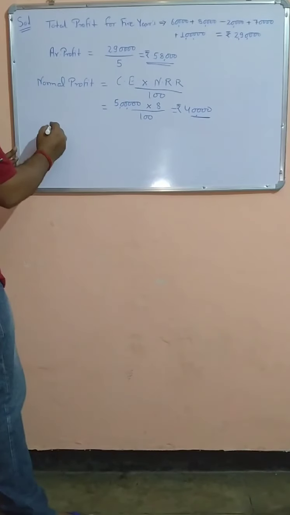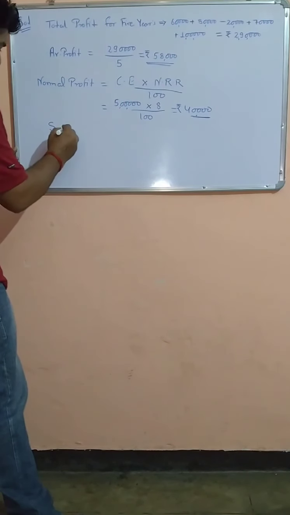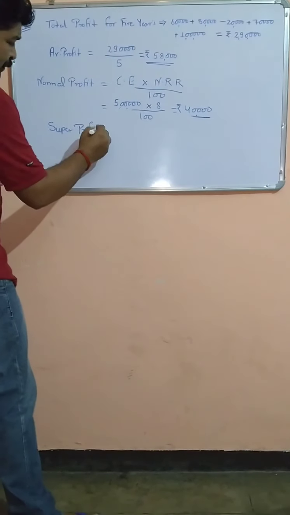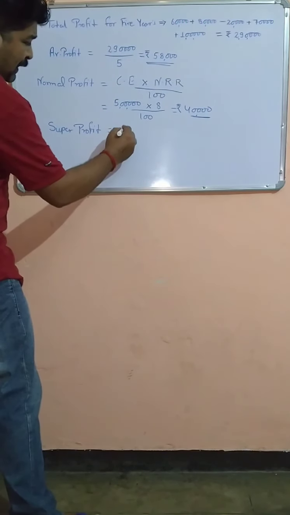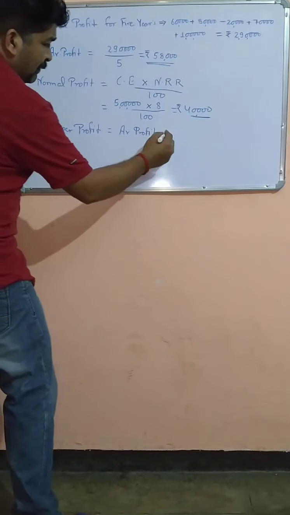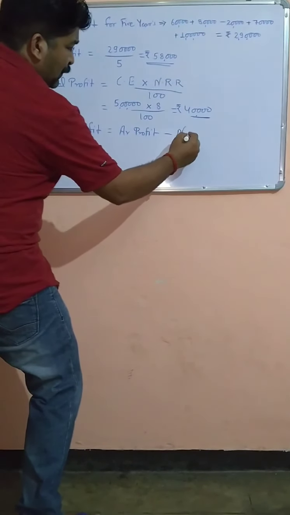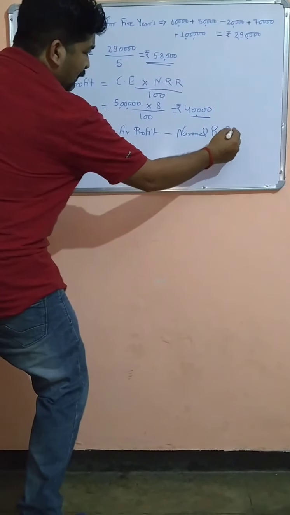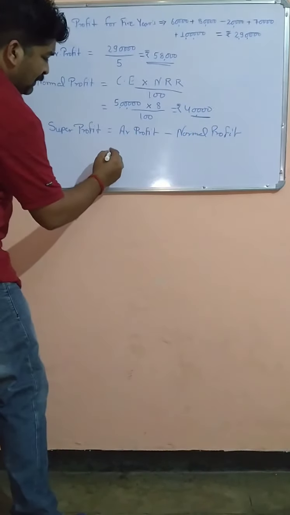Now calculate the super profit. Super profit, what is the formula I told you? Average profit minus normal profit. This is the formula we have already discussed.